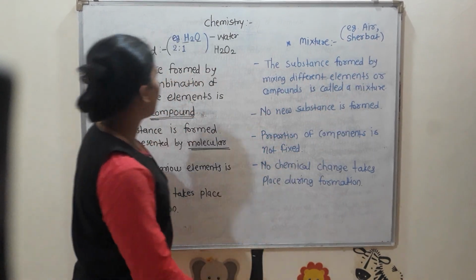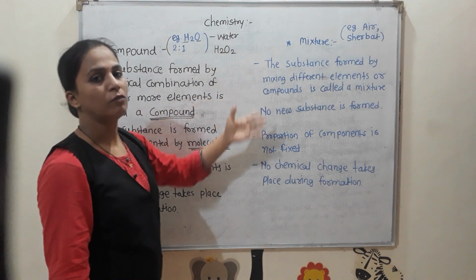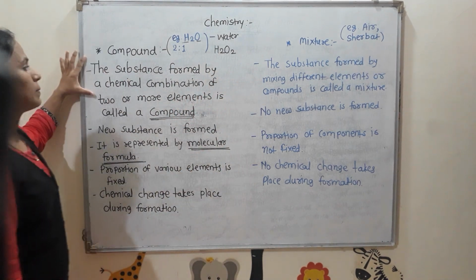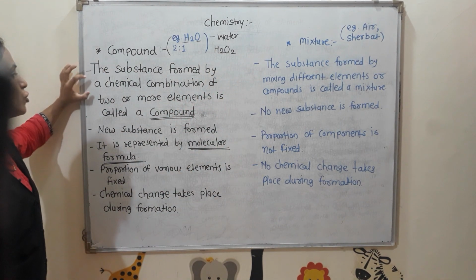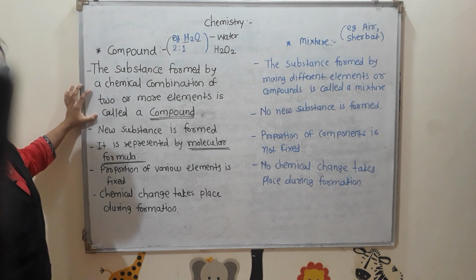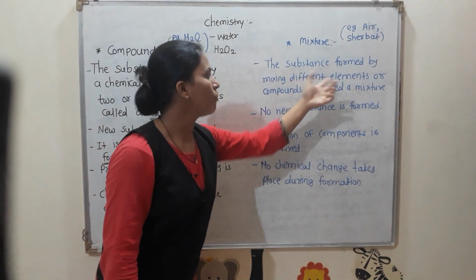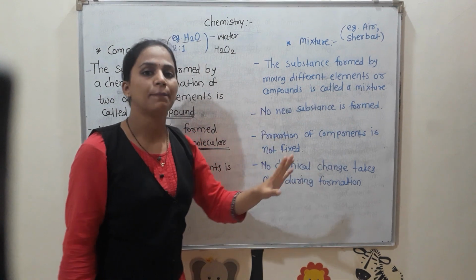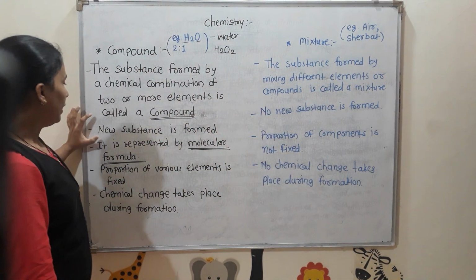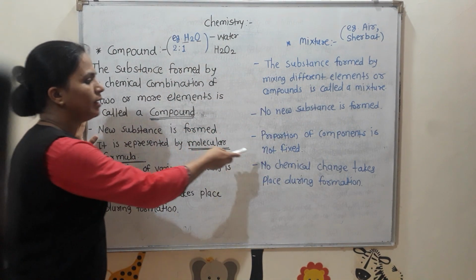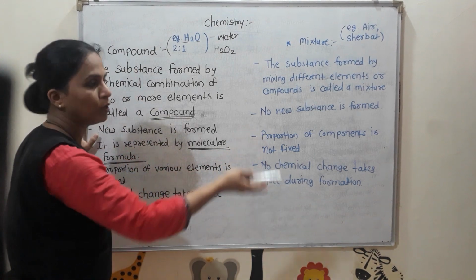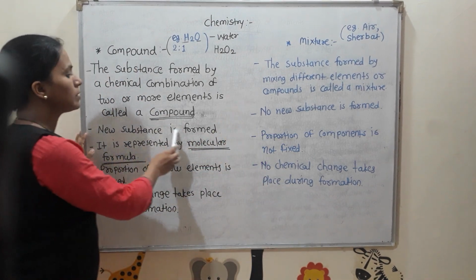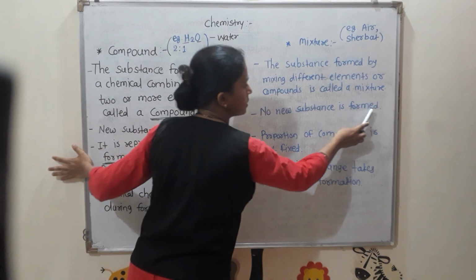So students, we have studied compound and mixture. What are the properties of a compound? The substance formed by chemical combination of two or more elements is called a compound. What is a mixture? The substance formed by mixing different elements in any proportion. A compound is represented by a molecular formula. There is no particular formula to represent a mixture. In a compound a new substance is formed. In a mixture no new substance is formed.